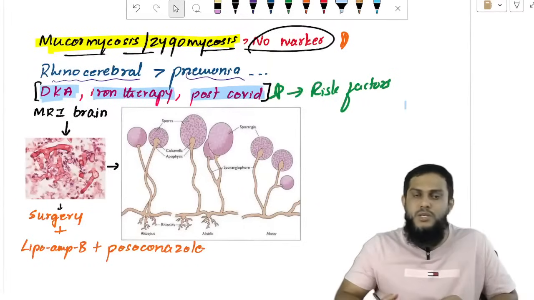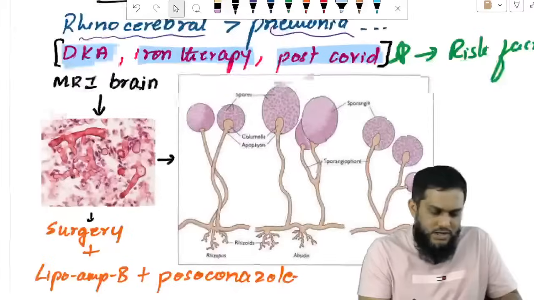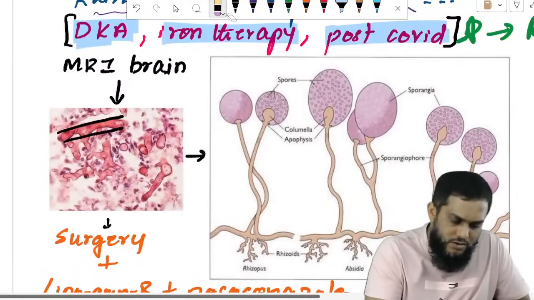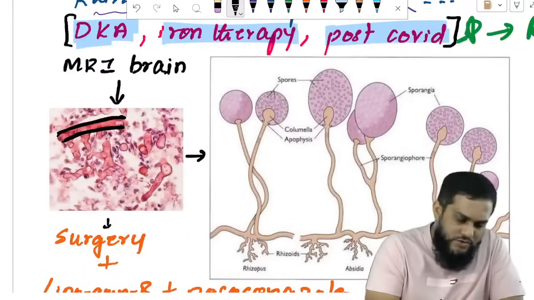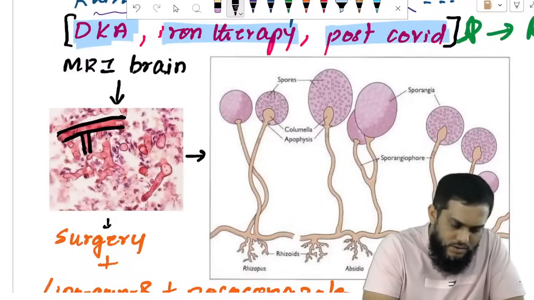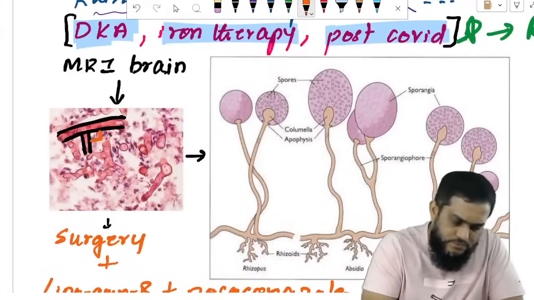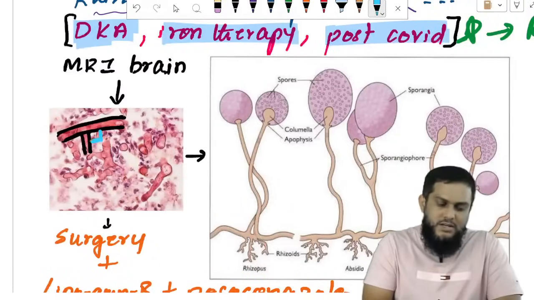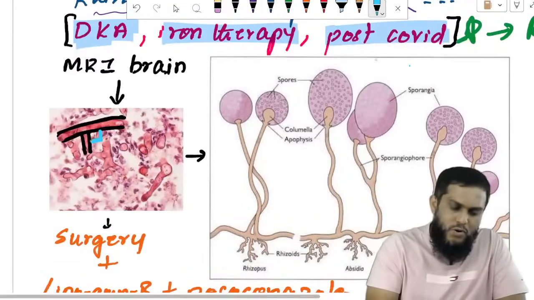Okay, fine, sir. Then what do you see? I see hyphae. How are the hyphae? The hyphae are broad, with right angle branching. If you see the angle, it is a right angle. Broad hyphae with right angle branching.